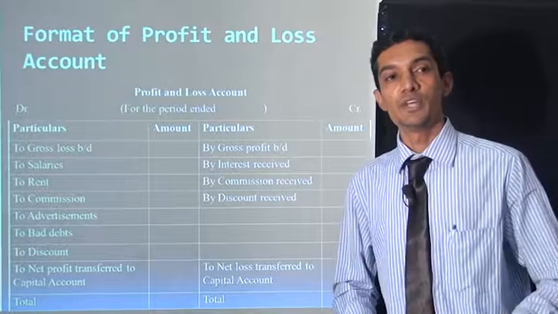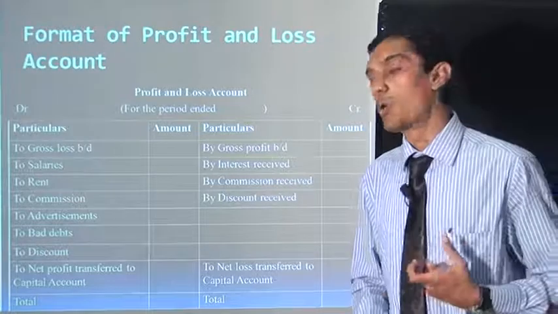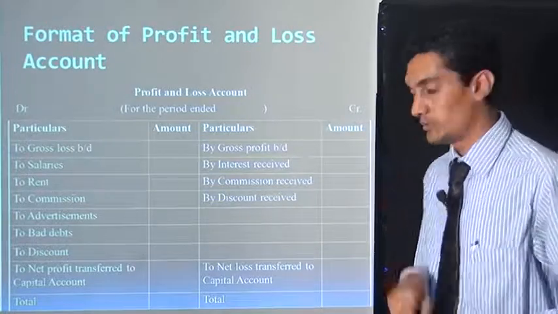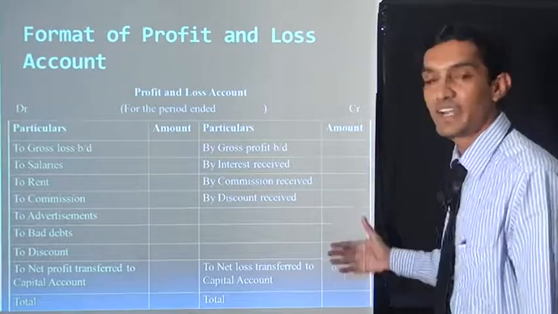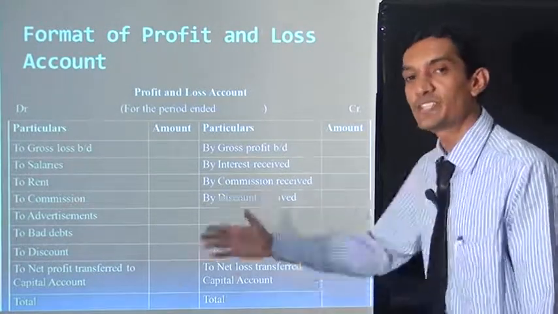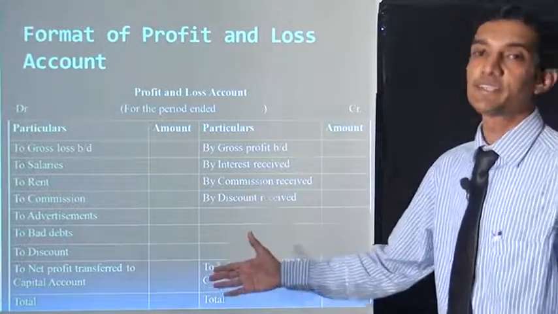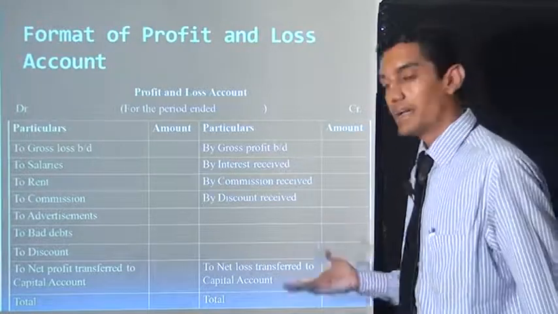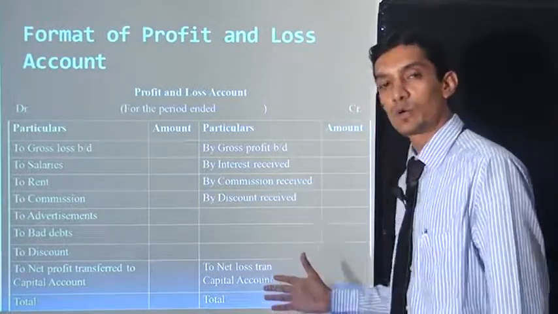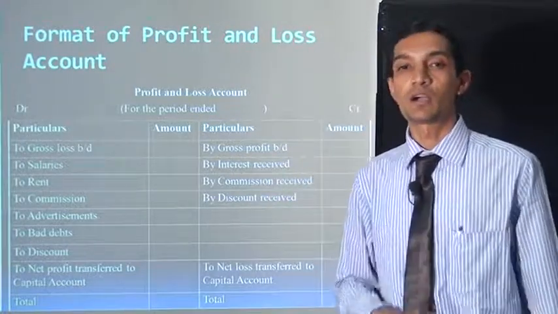Discount received. If we purchase material, the creditor gives us a discount. So discount is our income. After closing the profit and loss account, if the credit side is more than the debit side, it is our net profit. And if the debit side is more than the credit side, it is our net loss. Net profit or net loss, both are transferred to the balance sheet on the capital account.